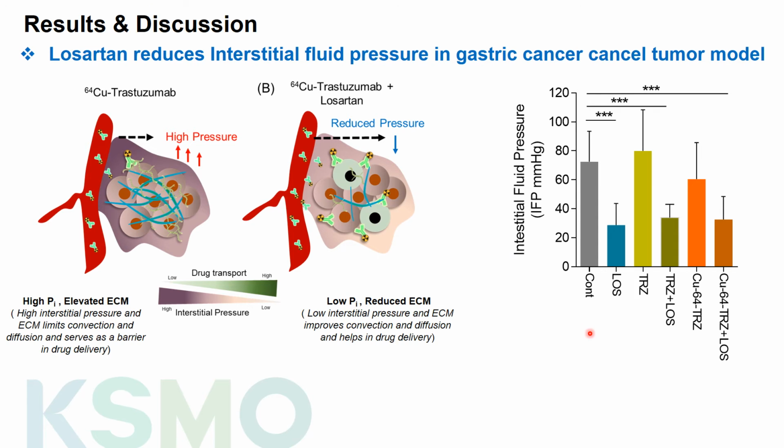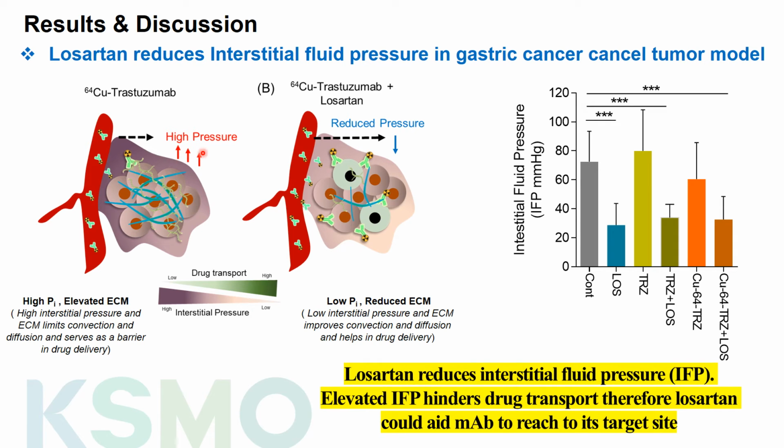So in this figure, we found that with the losartan treated sample, the interstitial fluid pressure was reduced. Since in the tumor microenvironment, the cells are tightly packed together with elevated ECM components, which generates high interstitial fluid pressure. This pressure serves as a barrier in drug transport. By reducing the ECM components, the pressure is relieved and drug transport can be increased.